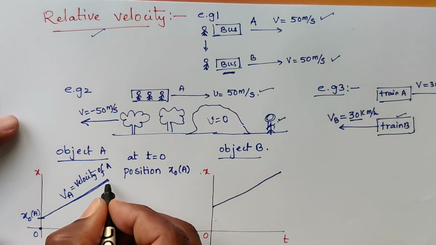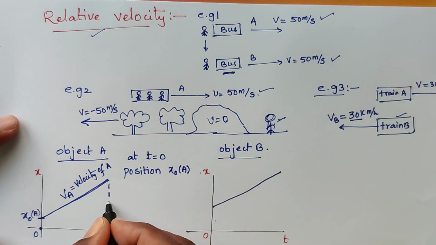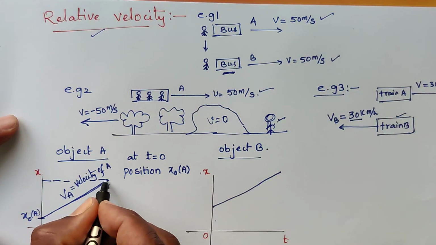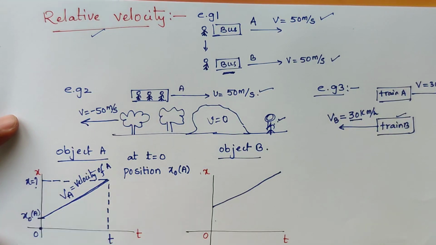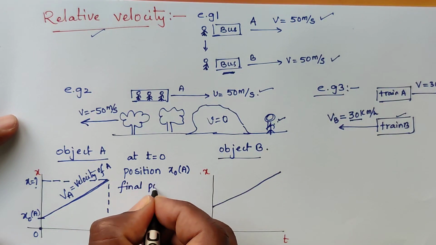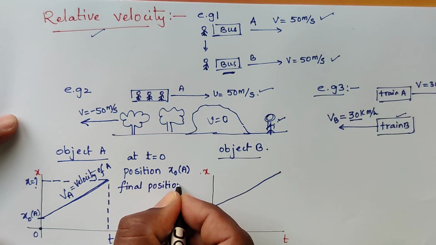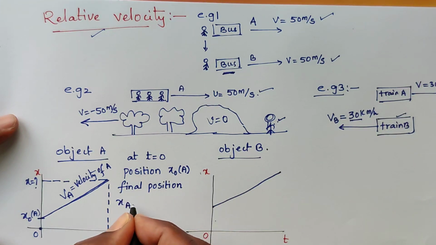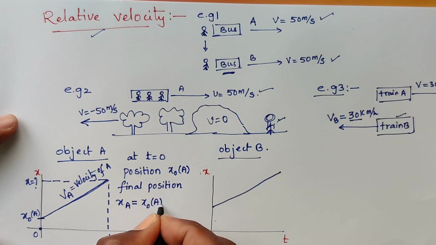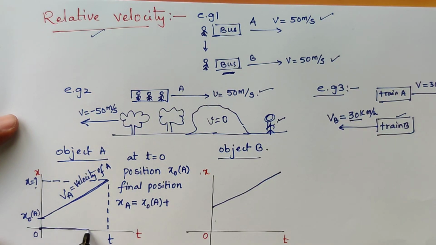Now I would like to find out the final position at time t. Final position xa is equal to initial position x0 of A plus the distance traveled in the time interval 0 to t.